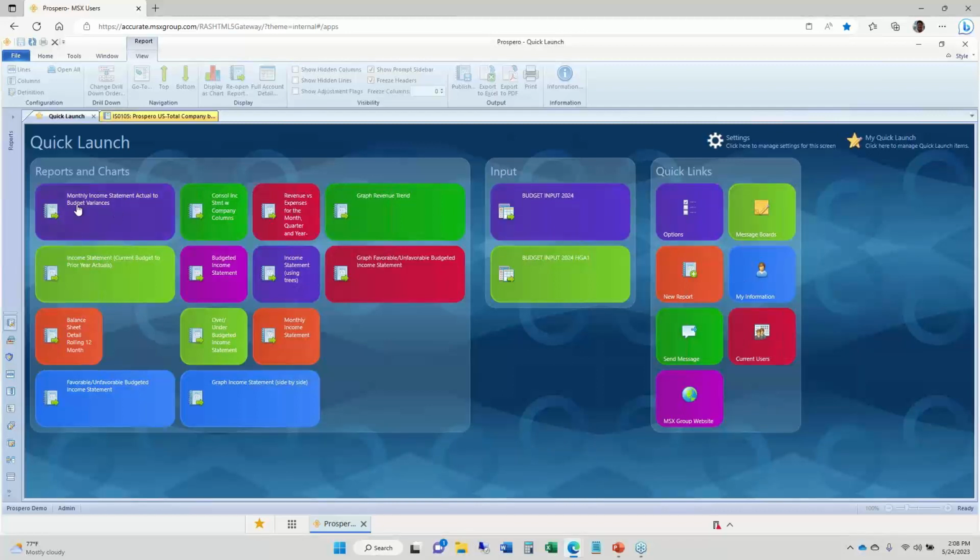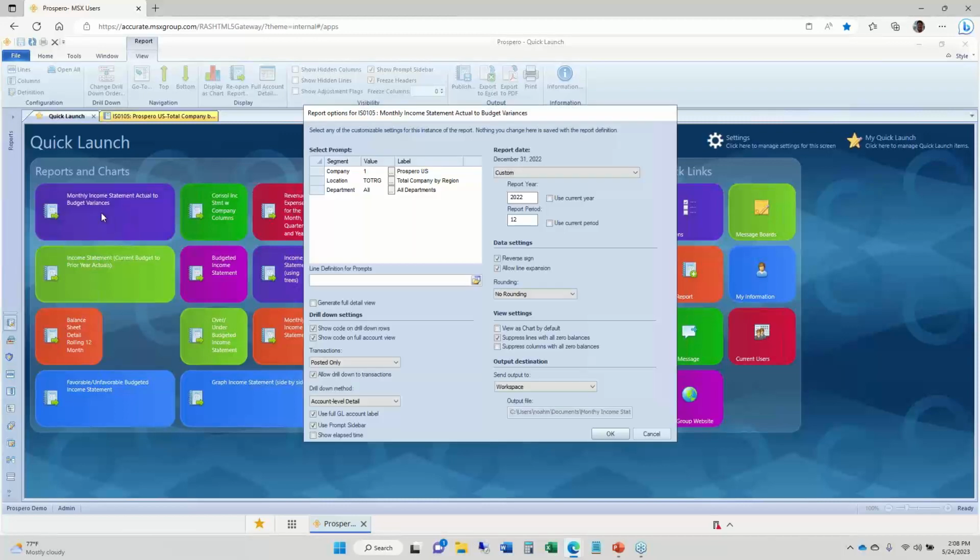I'm going to use our monthly income statement as an example for reporting. And once I go through the reporting piece, then we'll look at the budgeting inside Prospero. For running reports, I just click that tile once. This brings up my prompt window. And before I click OK to actually start running this report, I'll go through and select some different prompts.